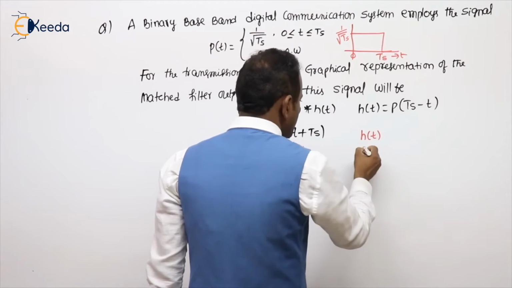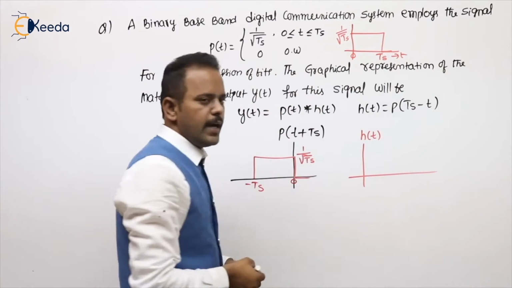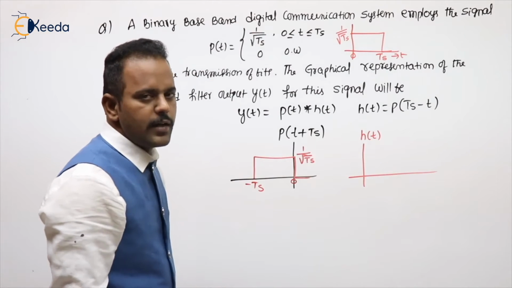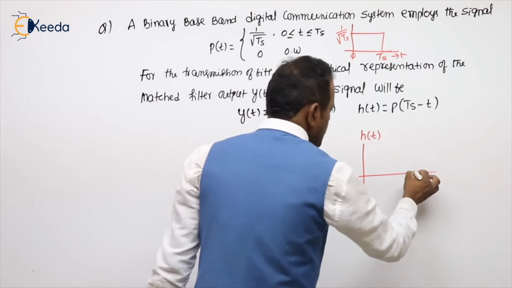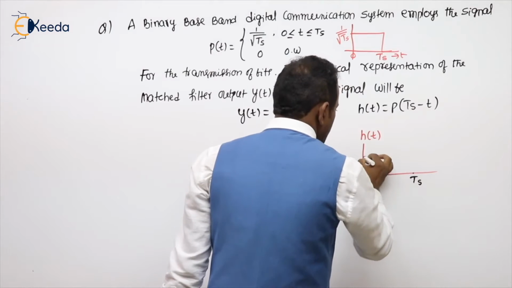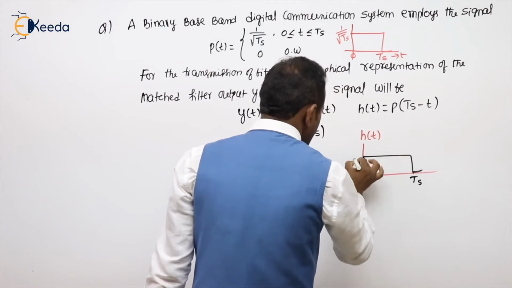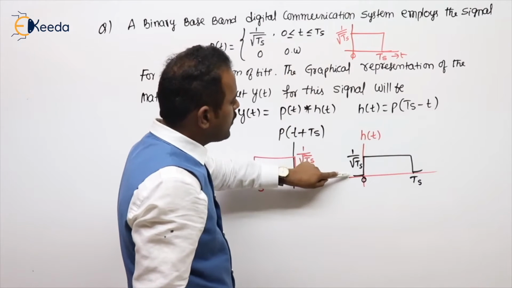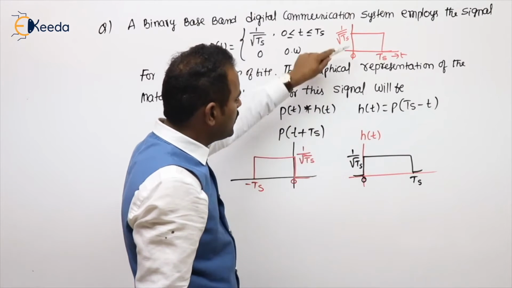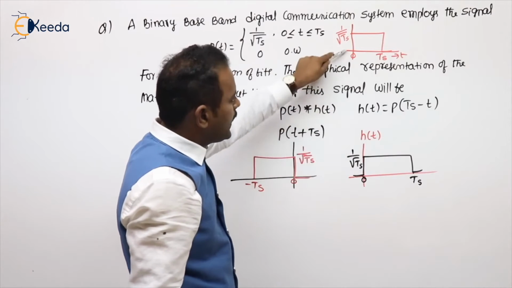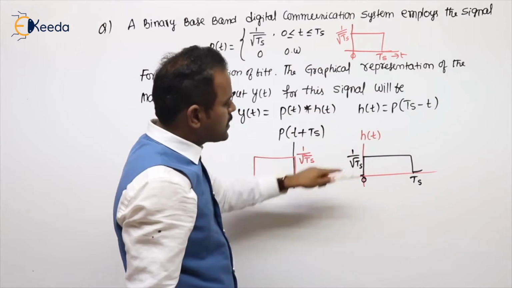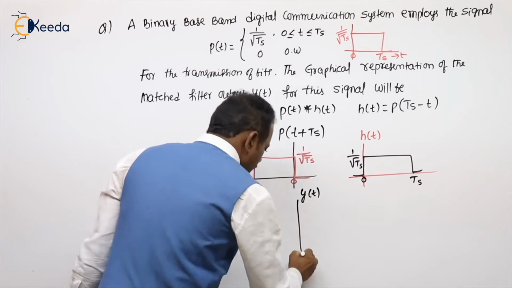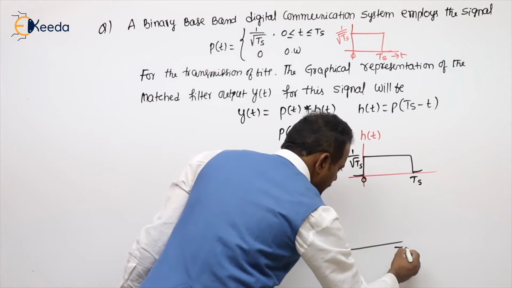Means from here to here, what is the difference? Go for a time reversal operation. How to get the time reversal operation? Multiply all t values by negative sign. Minus Ts will be plus Ts, 0 with minus also 0. This is the h of t. So p of t we have, h of t we have. Both are nothing but two rectangular pulses of equal width. Convolution of two rectangular pulses of equal width is a triangular pulse.